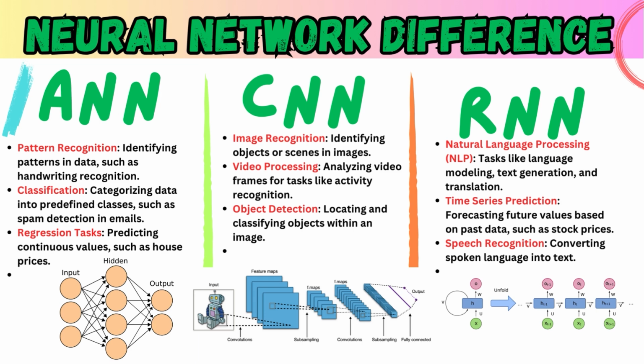3. Recurrent Neural Networks, RNN. Moving on, we have Recurrent Neural Networks, or RNN. These networks are memory champs. Natural language processing, NLP. RNNs can handle tasks like translating languages or generating text. Think of chatbots that can chat with you almost like a real person.